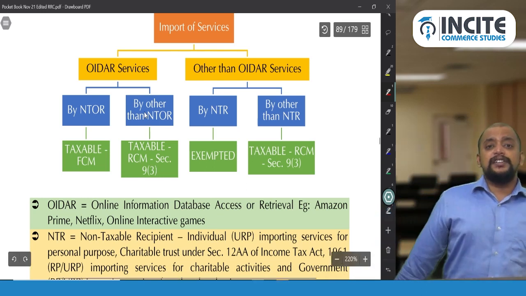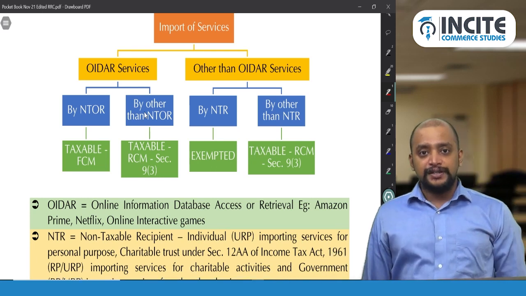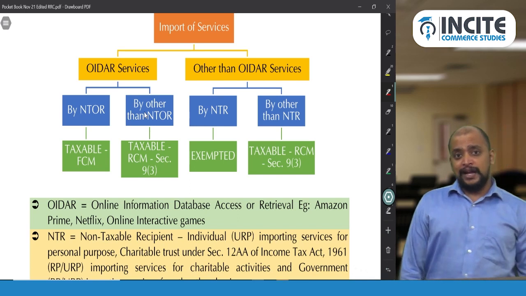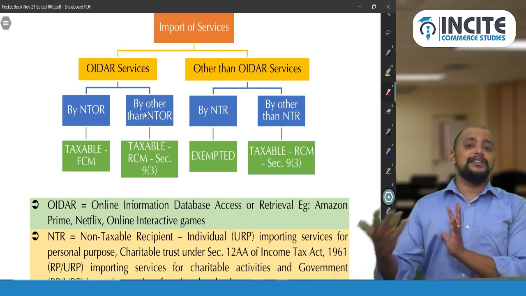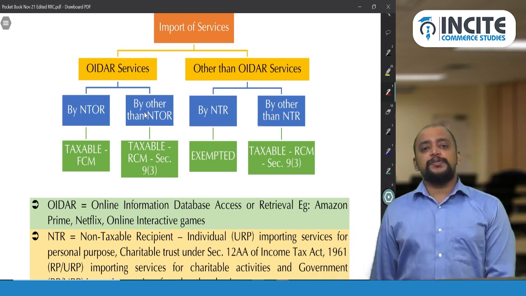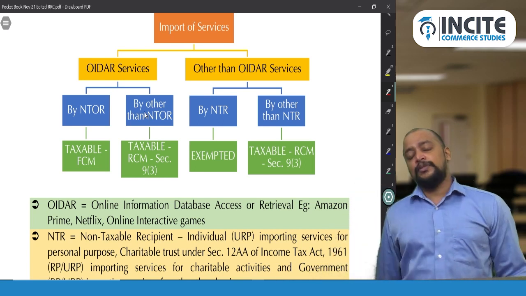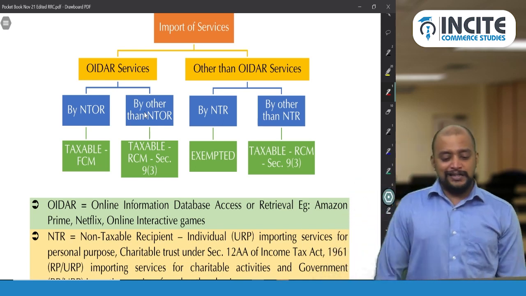And what if it is imported by someone other than a non-taxable online recipient? For example, Google Drive services imported by a registered person, or by an unregistered person for business purposes. In that case, that recipient only is liable to pay GST under RCM. They need to compulsorily get registered and pay GST under RCM.